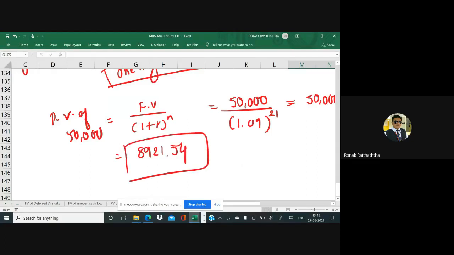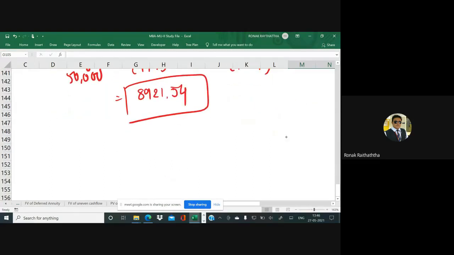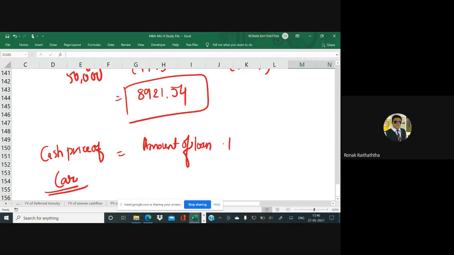Now the total of these two would be the total cash price. So this is the cash price of the car taken by Mr. Bajrangi Bhaijan: the amount of loan plus the PV of 50,000. Because this 50,000 would be paid in the 21st year, and no one would give you this 50,000 rupees without charging any interest on it.